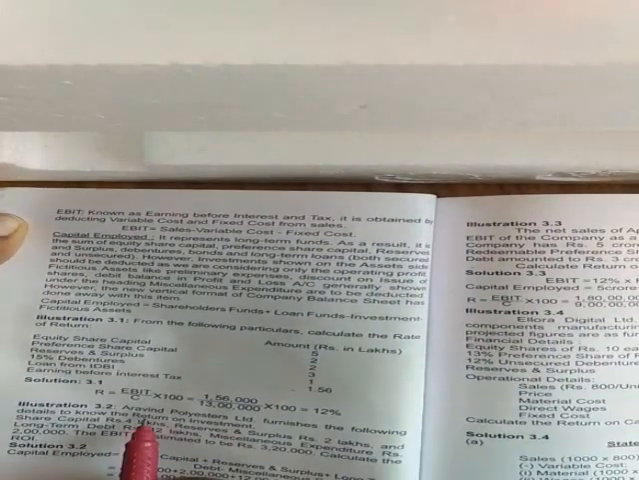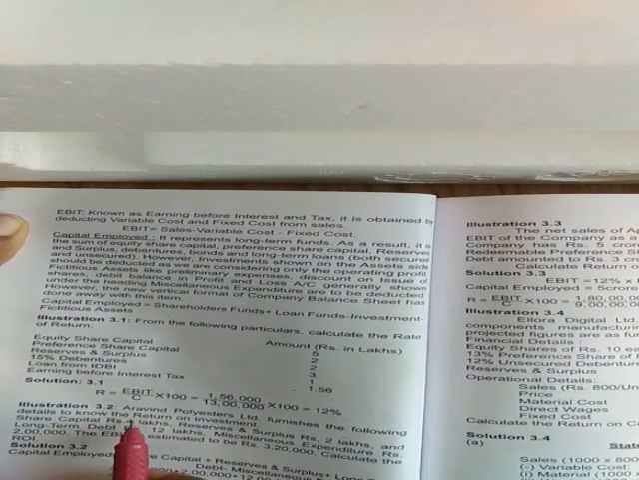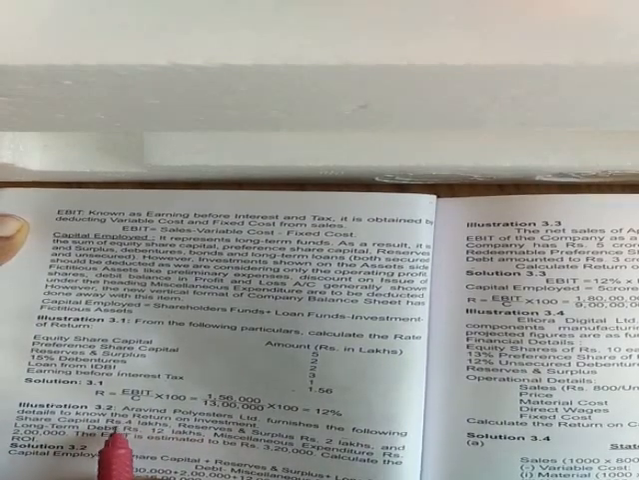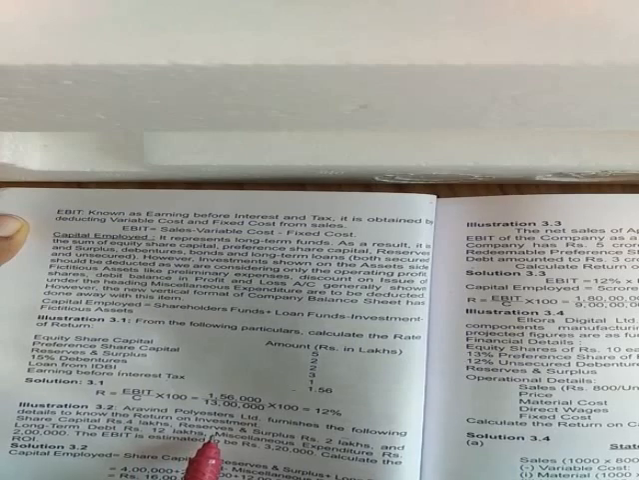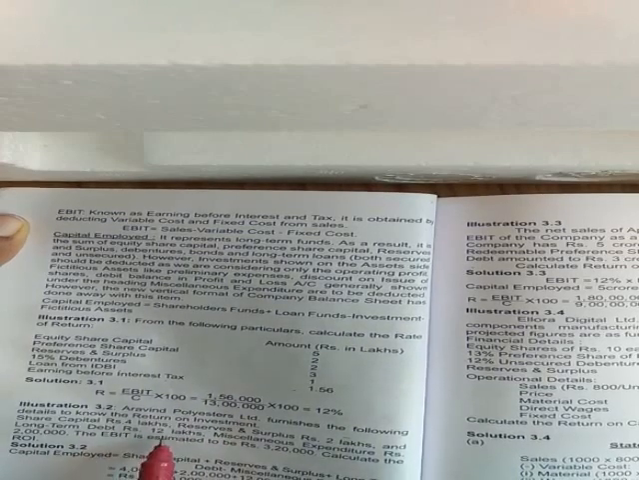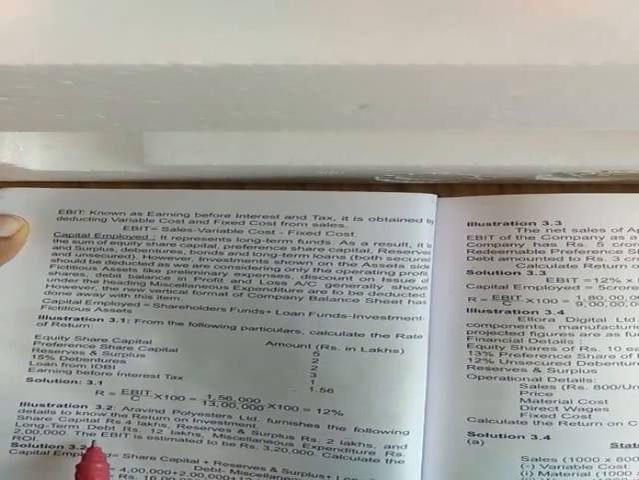Here is a second problem. Aravind Polysters Limited furnishes the following details to know the return on investment. Share capital rupees 4 lakh, reserves and surplus rupees 2 lakh, and long term debt rupees 12 lakh. Miscellaneous expenditure rupees 2 lakh. EBIT is estimated to be 3,20,000.